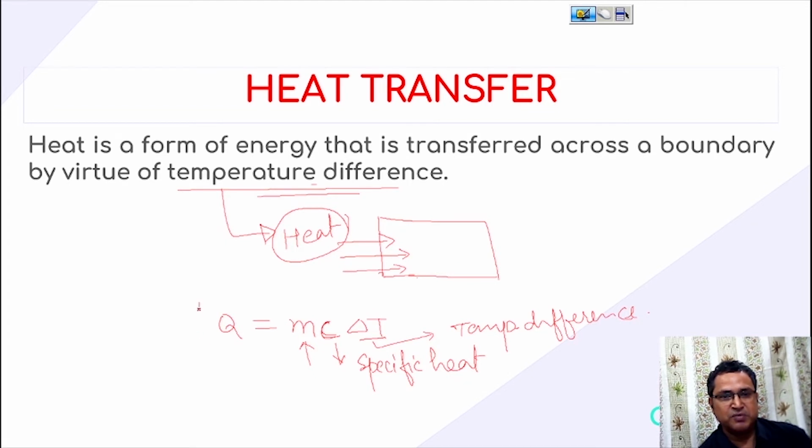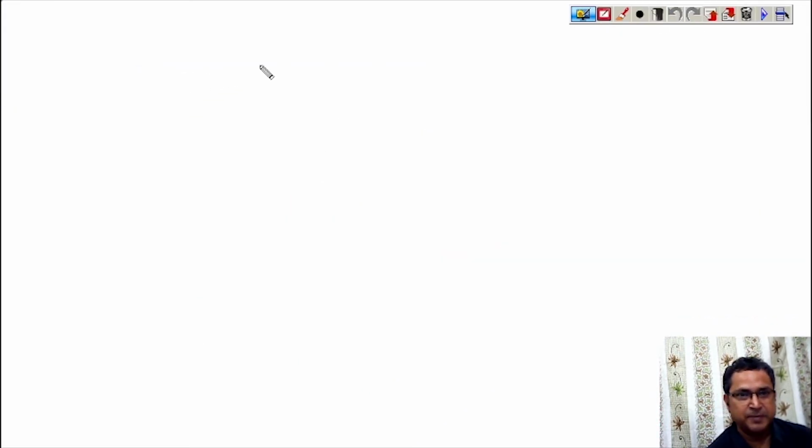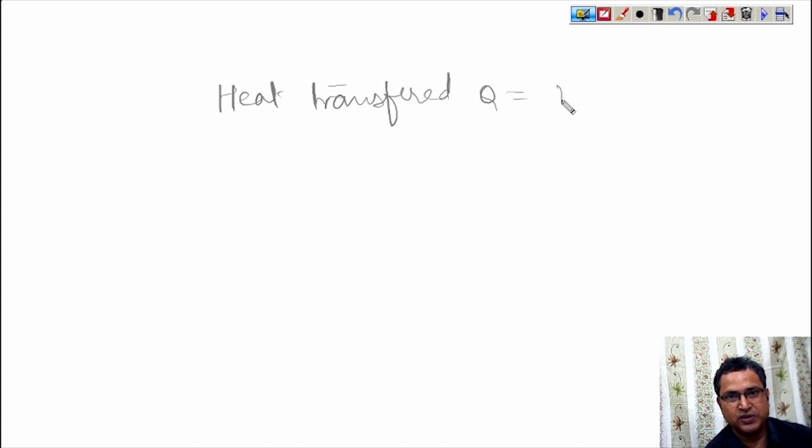So this much amount of heat has been transferred if any temperature difference occurs: mc delta T. So how to define the specific heat? Heat transferred Q is equal to mc delta T.